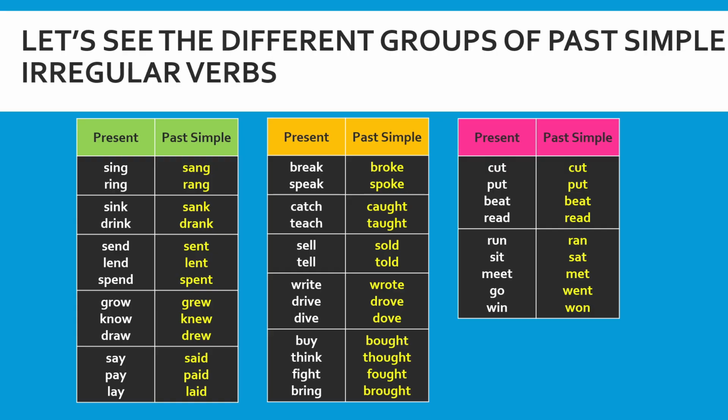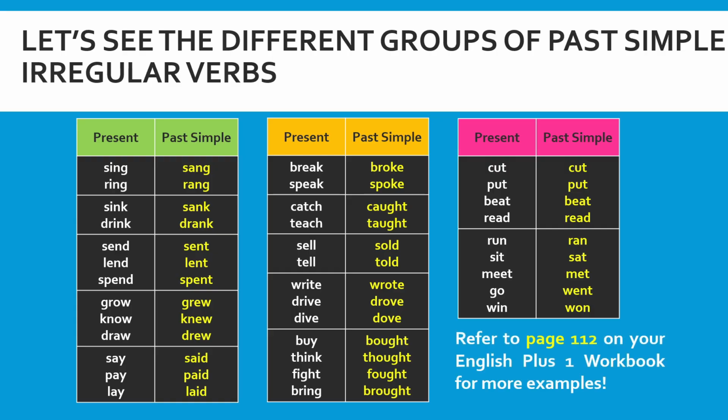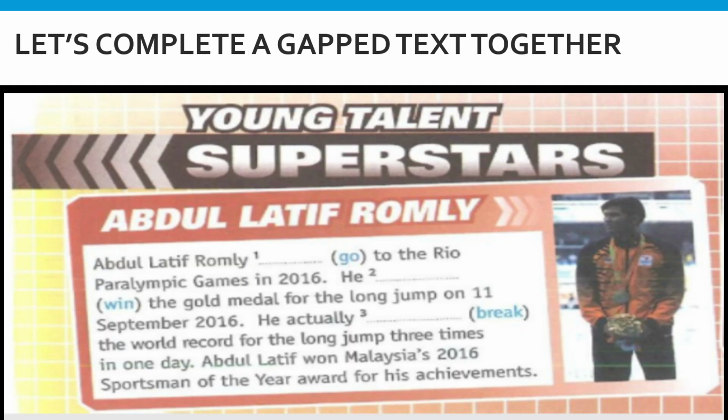If you want to look for more examples for these irregular verbs, for those who have English Plus One workbook, you can refer to page 112 to look for more examples. Now, based on these examples or on your reference to page 112 on your English Plus One workbook, let's try to complete a gap text together. This is a sample text which I extracted from your student's book, page 67.